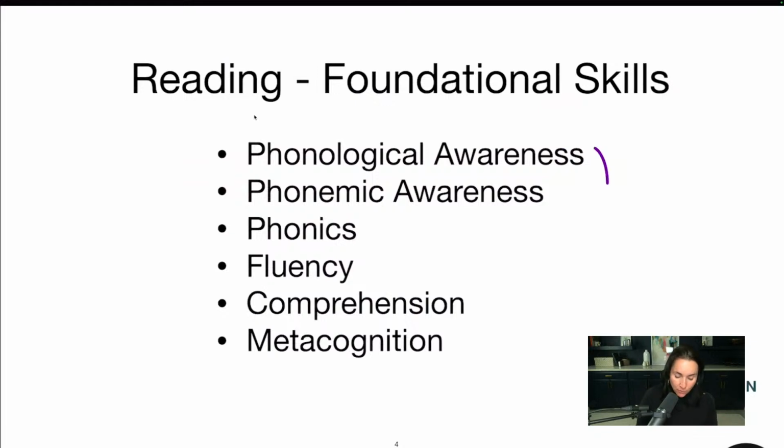We have phonological and phonemic awareness. These have to do with sounds only in words. This is the very beginning when we're asking students, how many sounds in the word bat? And they go, bat. 3 sounds, just the sounds. You're not looking at the word. You're only focusing on the sounds. Next comes phonics, where we're decoding words. We're actually looking at the words. And I always use this word make. In the word make, the A is long because it's followed by a consonant and a silent E. In English, those are our codes in words. And so that's how we understand them.